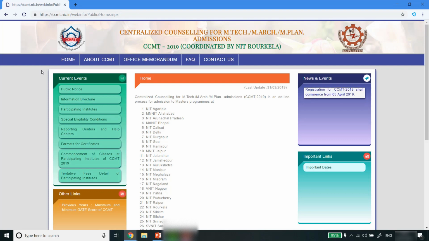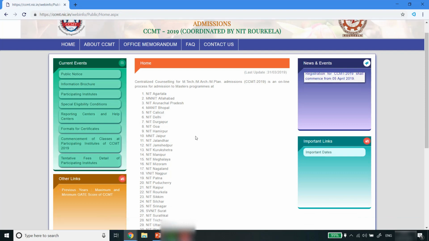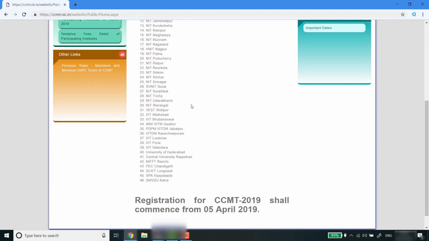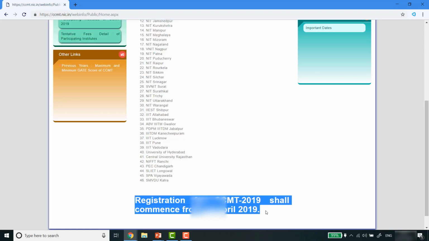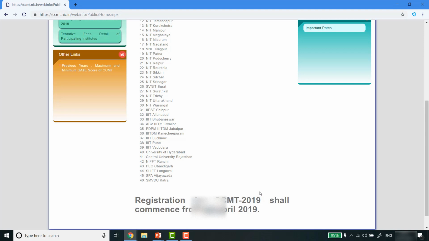This is the home page of CCMT 2019. This year this counseling is being coordinated by NIT Rourkela. On the home page you can see the list of 46 participating institutes or colleges which are taking part in this year's CCMT counseling. It is clearly written here that the registration for CCMT shall commence from 5th of April. So there are still 1 or 2 days left for it.